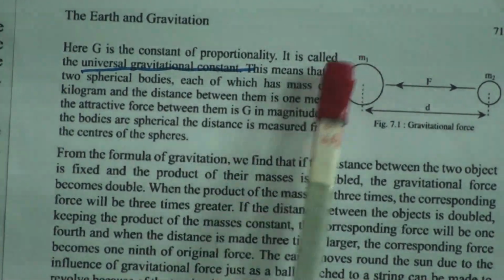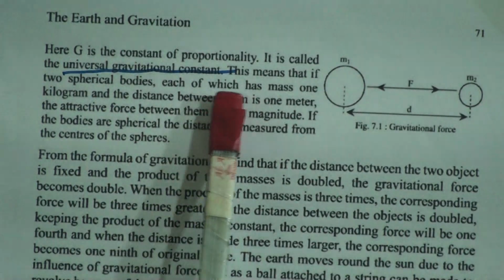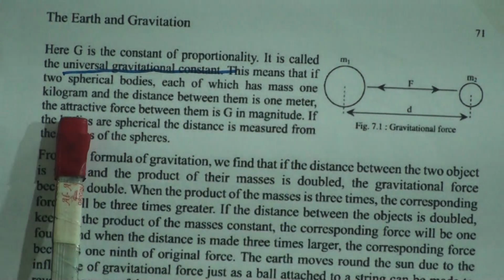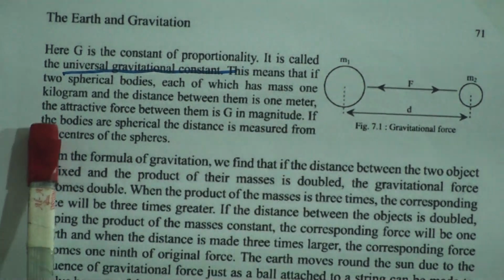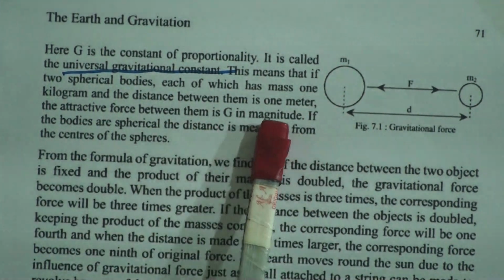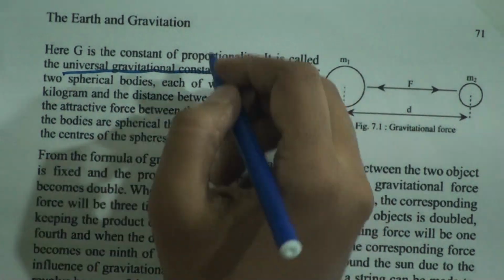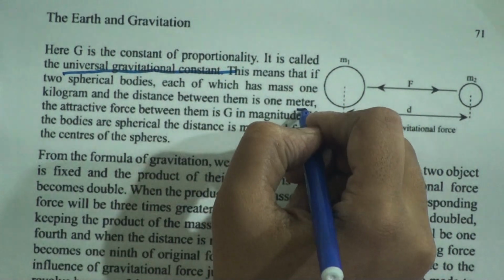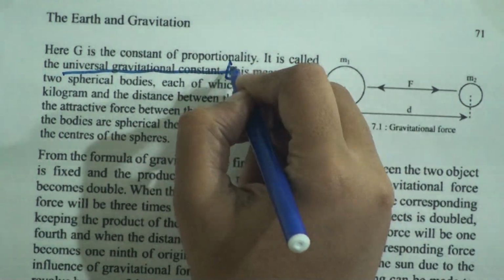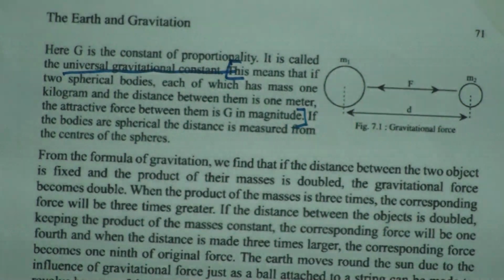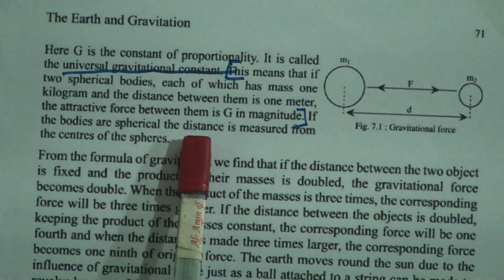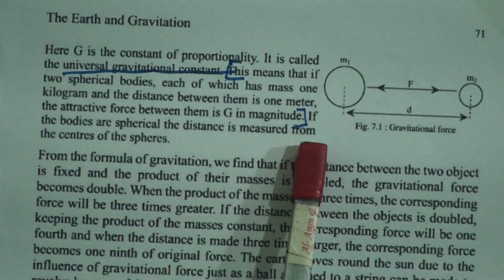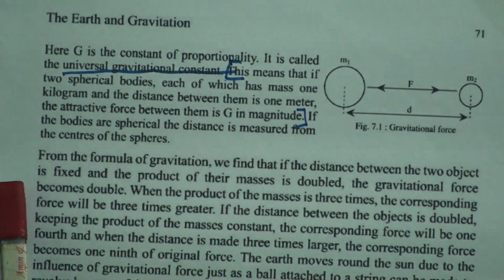This means that if two spherical bodies, each of which has a mass of 1 kilogram, and the distance between them is 1 meter, the attractive force between them is G in magnitude. This is the value of G. If the bodies are spherical, the distance is measured from the centers of the spheres.